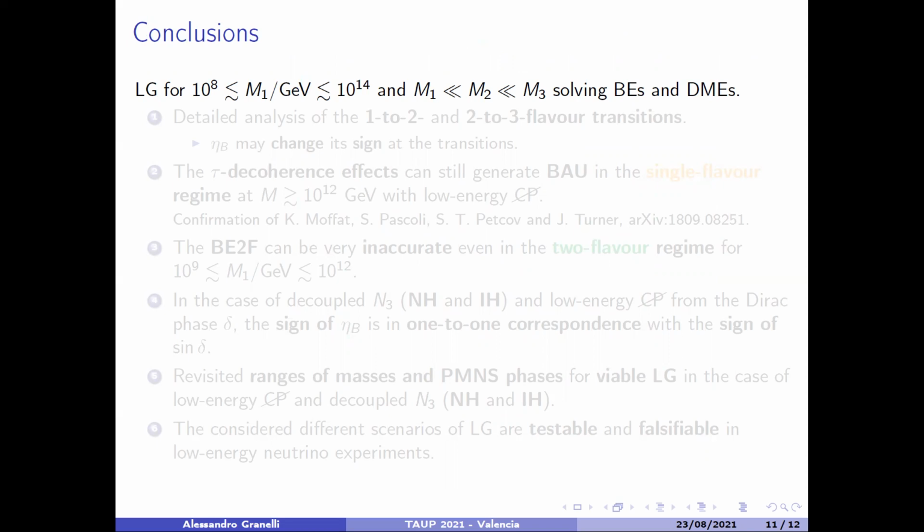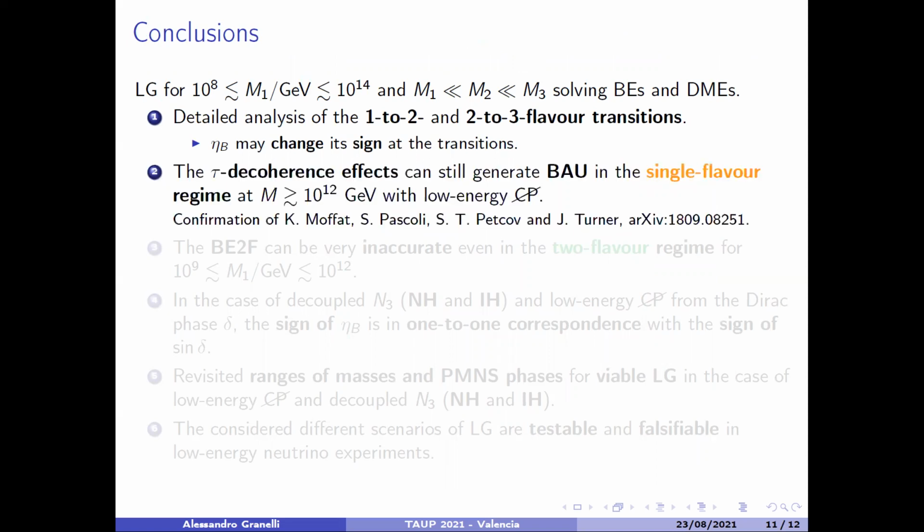So we have studied leptogenesis over a wide range of masses, covering all the different flavor regimes from 10 to the 8 GeV to 10 to the 14 GeV, in the hierarchical case for the right-handed heavy Majorana neutrino mass spectrum, solving the Boltzmann equations and the density matrix equations and comparing the results. We have performed a detailed analysis of the 1 to 2 and the 2 to 3 flavor transition, showing that the baryon asymmetry may change its sign at this transition.